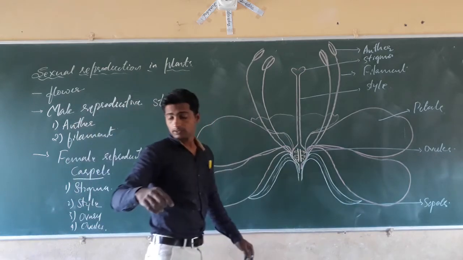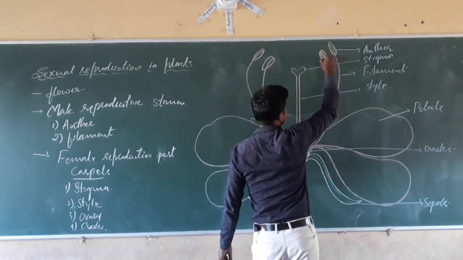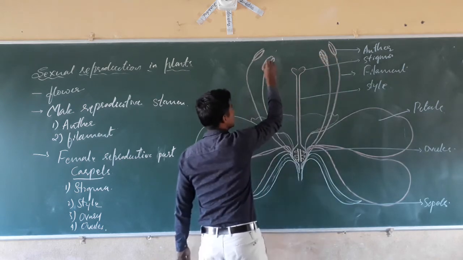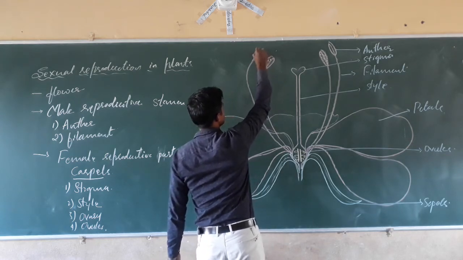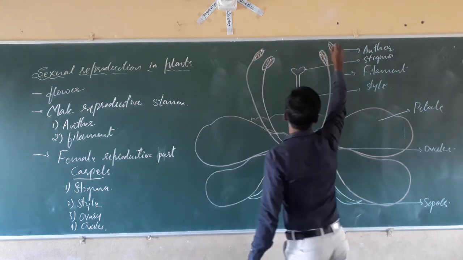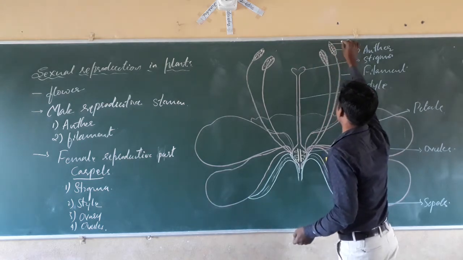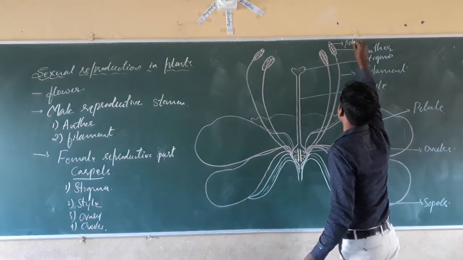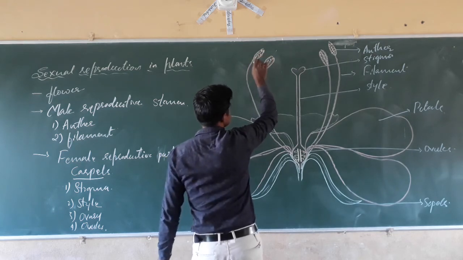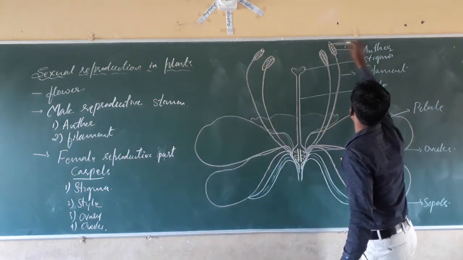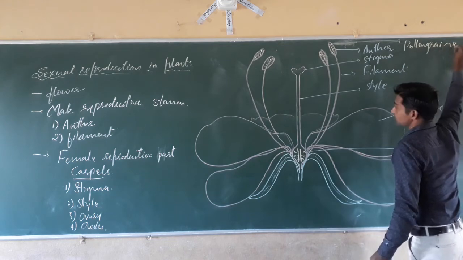This anther produces yellow colored, crystal-like structures. These yellow crystal-like structures are called the pollen grains.